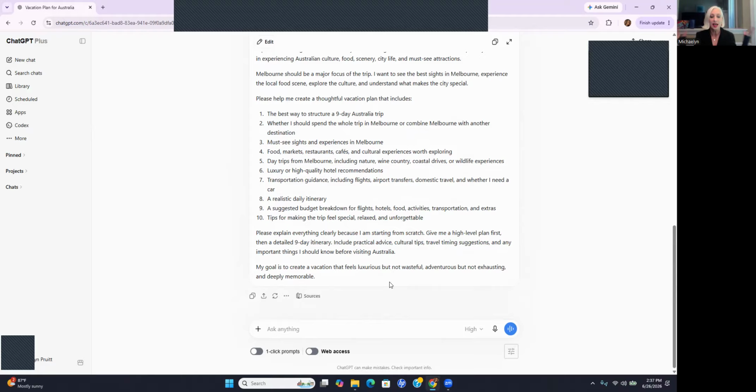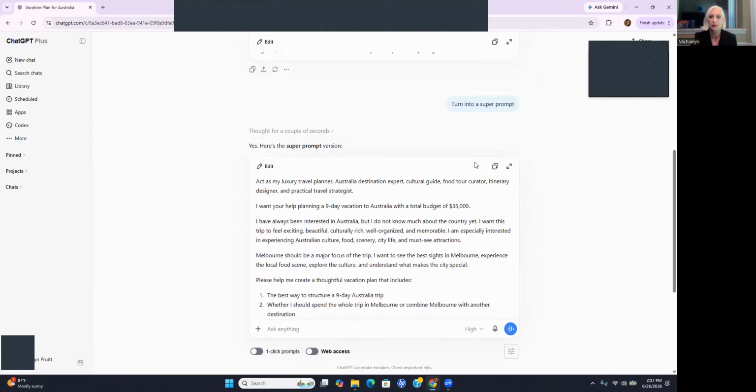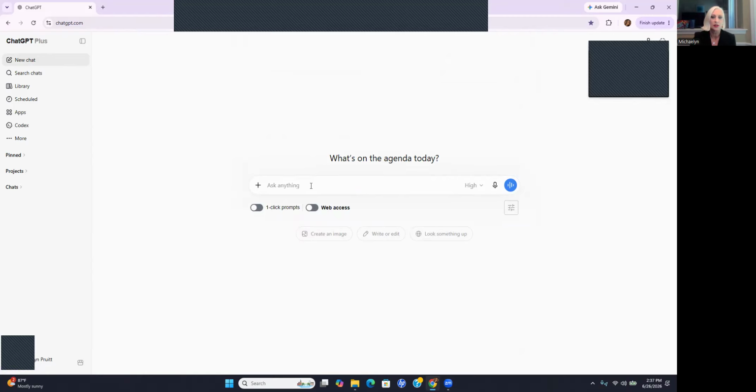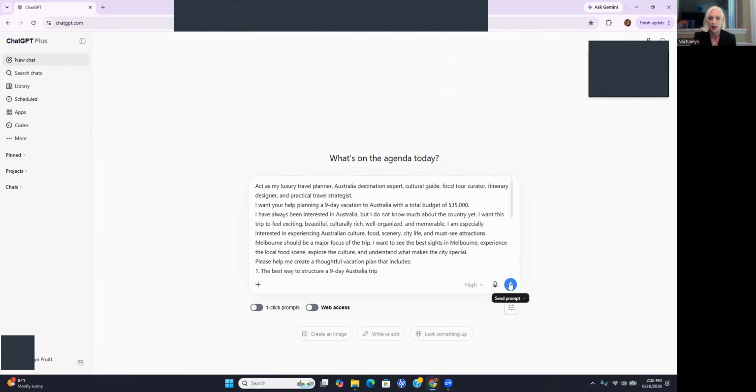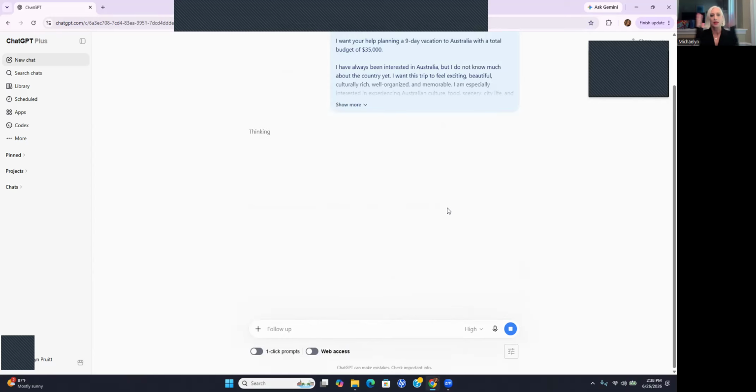Okay, so basically now we have the prompt. So this is the part where I would take this prompt and copy it, go over here to a new chat, paste it in, and hit send. And now it's going to work. And here it goes. It's working, working, working.